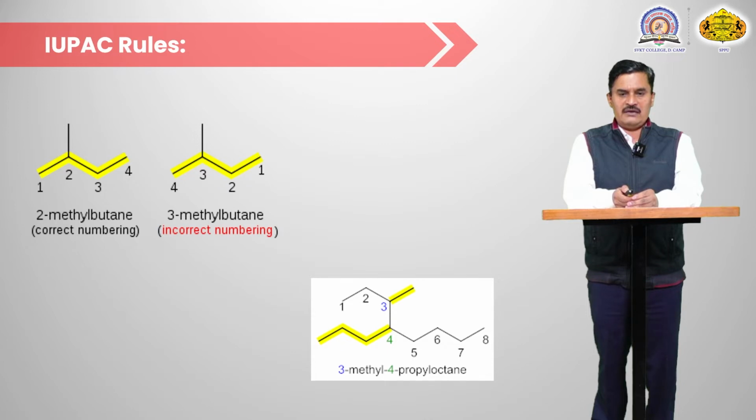This is the incorrect name, because in this name there are 2 side chains and both side chains are the smaller. That's why numbering must be like this.